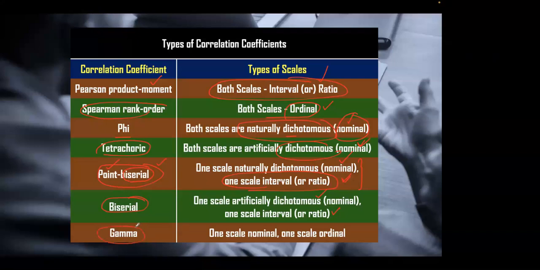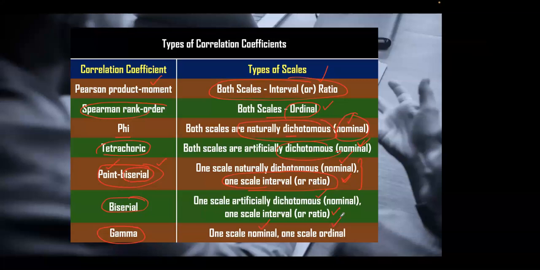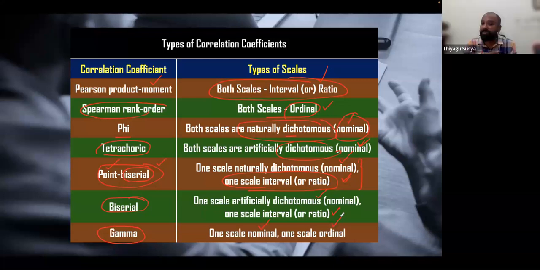Gamma is another coefficient of correlation. Here, one variable is nominal and the other variable is ordinal. Then what kind of correlation can we do? That is called gamma correlation. Is it parametric or non-parametric? Non-parametric, of course. Why? Because it is not continuous. So this is called the basic assumption.